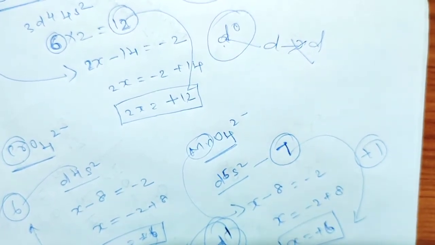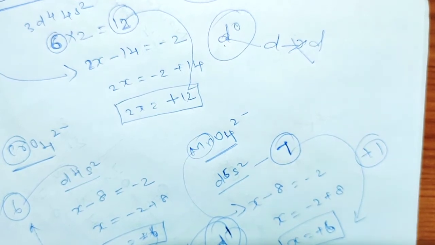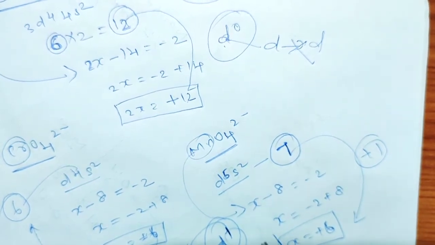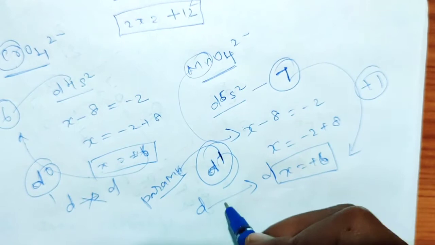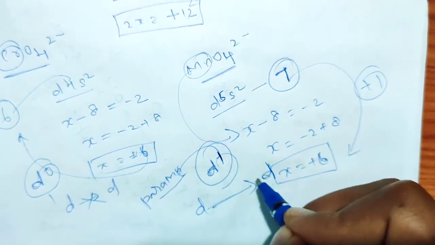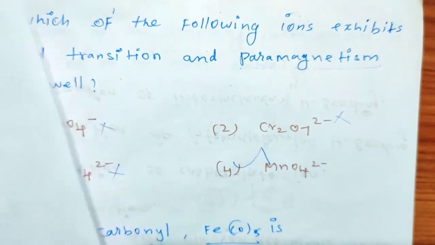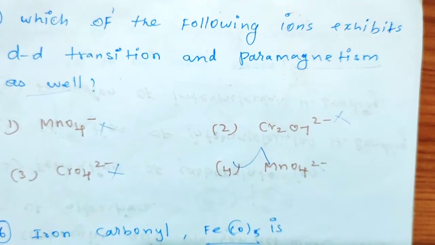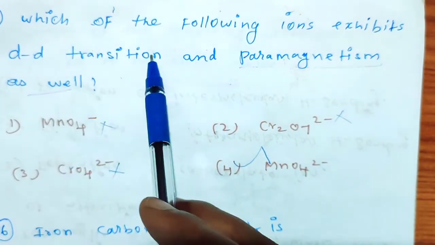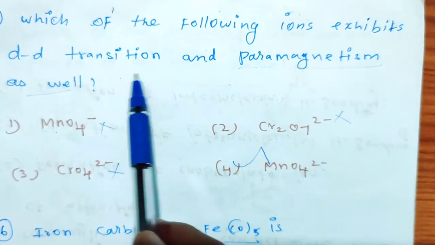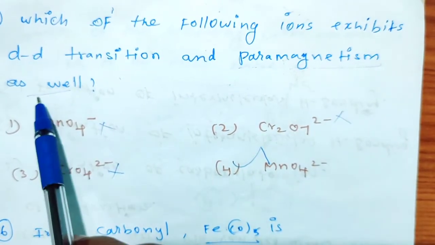Right. Next one, in presence of 1 electron, d-d transition is possible. So the fourth one is the correct option in this question. Right. So which of the following ions exhibit d-d transition and are paramagnetic as well?